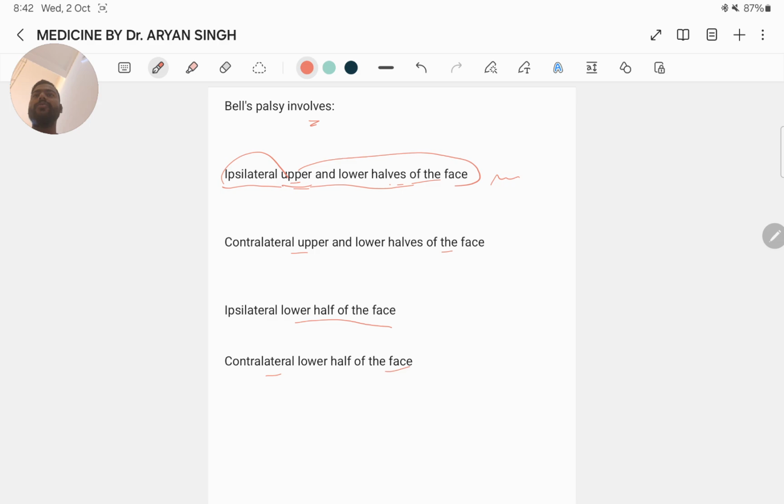Bell's palsy is the most common form of facial paralysis. Bell's palsy causes paralysis or weakness in both the upper and lower halves of the face on the same side. Ipsilateral means same side and contralateral means different side. The presence of incomplete paralysis in the first week is the most common favorable prognostic sign. Taste sensation may be lost unilaterally and hyperacusis may be present.